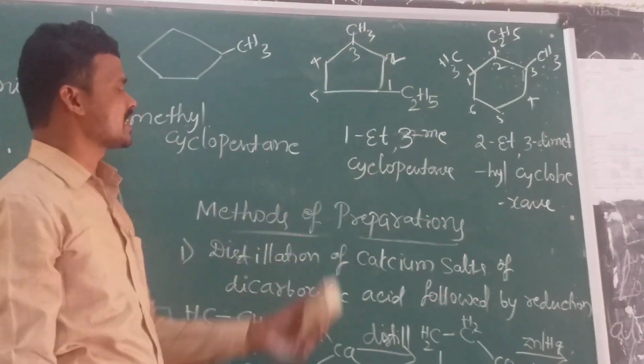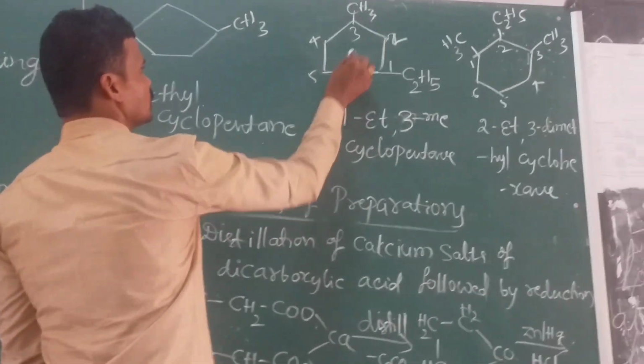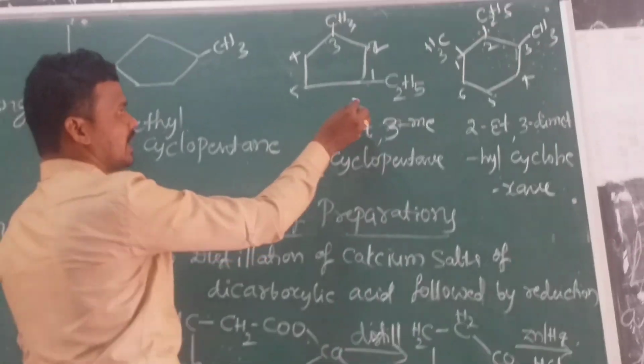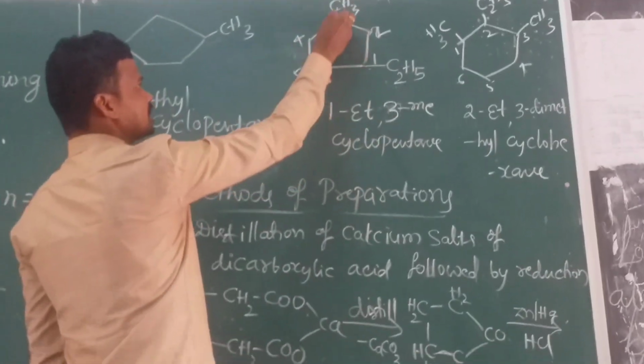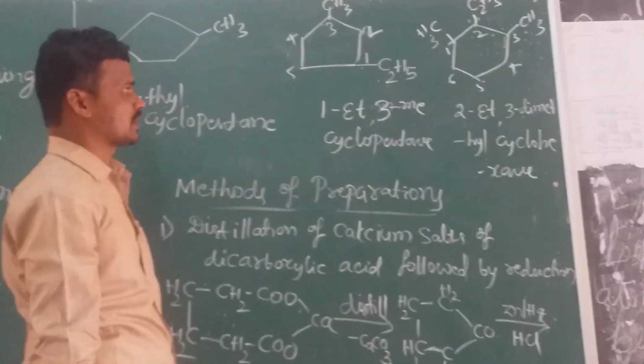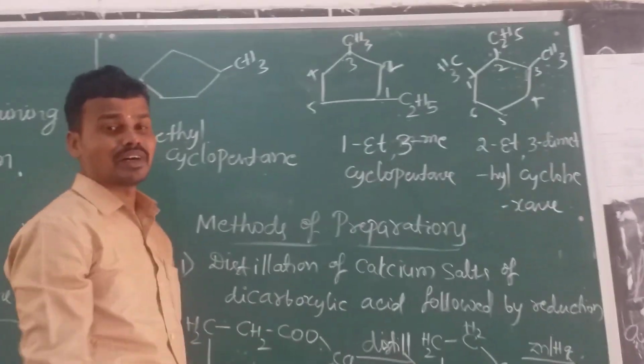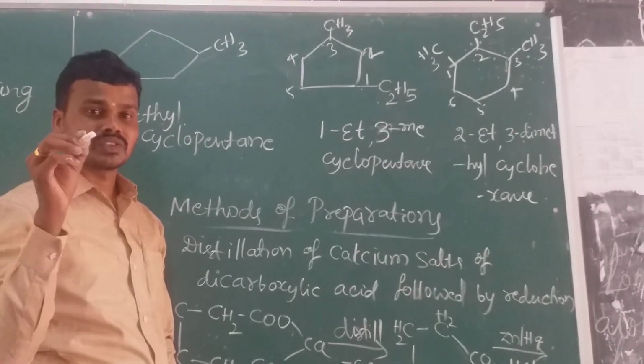Coming to the next example. See here, 1, 2, 3, 4, 5, and it is a cyclopentane ring. At the first position, an ethyl group is present. At the second position, a methyl group is present. According to the IUPAC rule, you have to give the lowest number to the branching carbons.